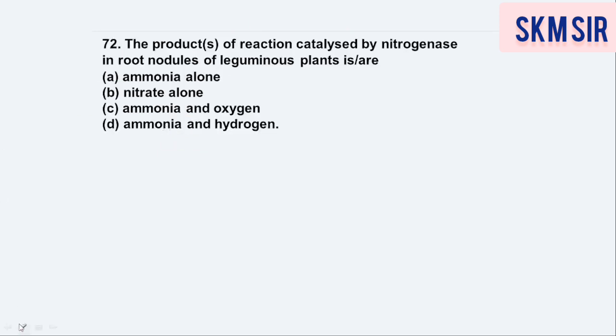Next question. This is the 72. Okay. The product of reaction catalyzed by nitrogenase in root nodule of leguminous plant is? So what is the product? That is ammonia alone, nitrate alone, ammonia and oxygen, ammonia and hydrogen. So it is ammonia and hydrogen. Okay. So option number D will be the correct option. Getting my points, dear student? Okay. So let's have the very next question.